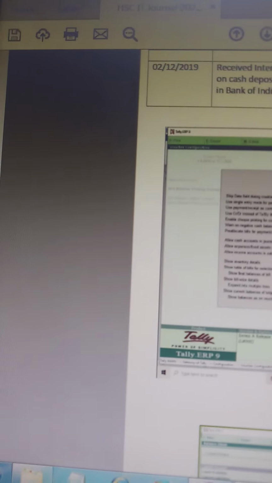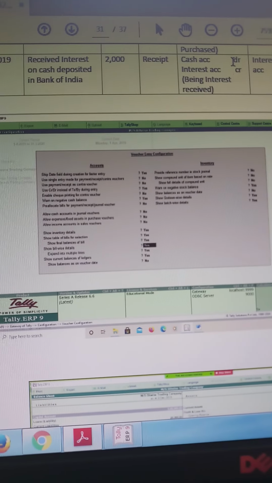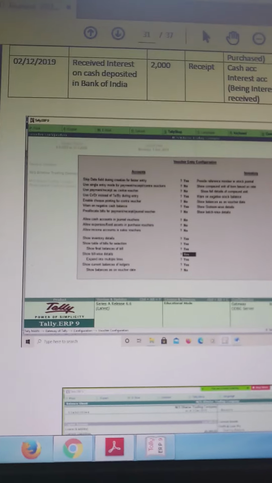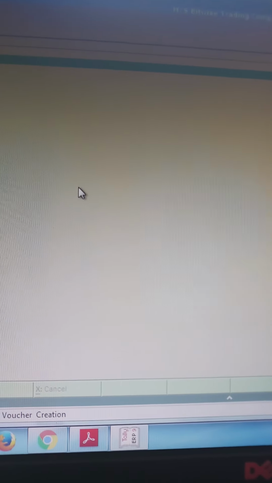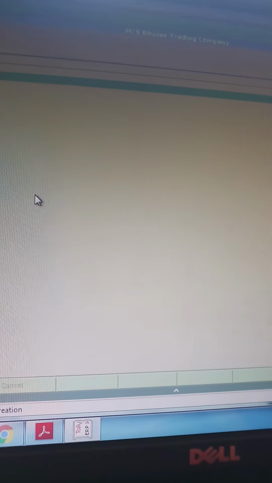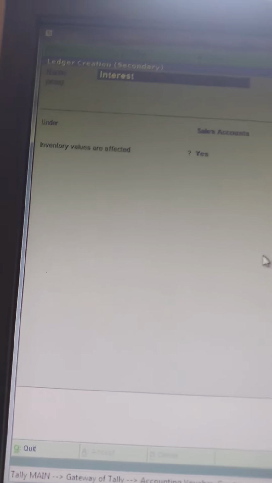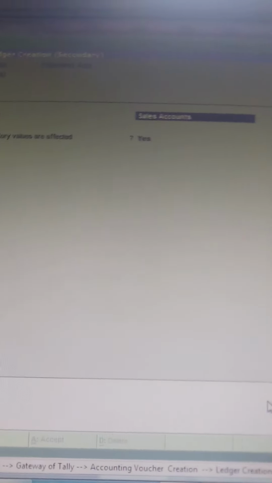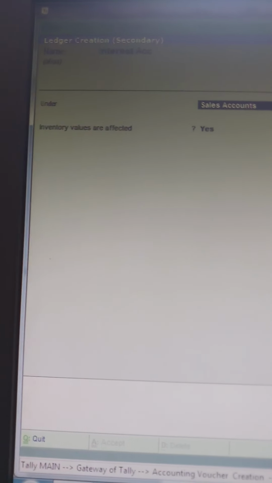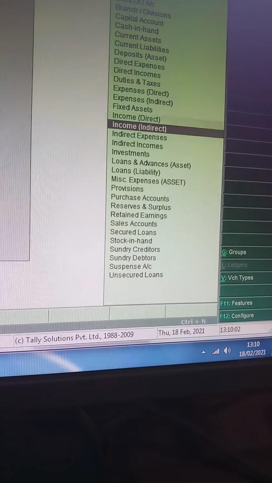So I am changing the date, 2019. And what is the credit side in journal? Cash account, interest account credit to cash account. Interest account credit. Now see here you have to press Alt C and create ledger interest account. See in the journal I have provided the group also, indirect income. So here interest account's group is indirect income. So select indirect income and accept the entry.